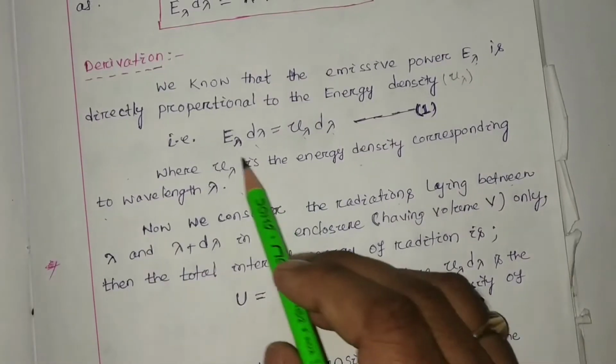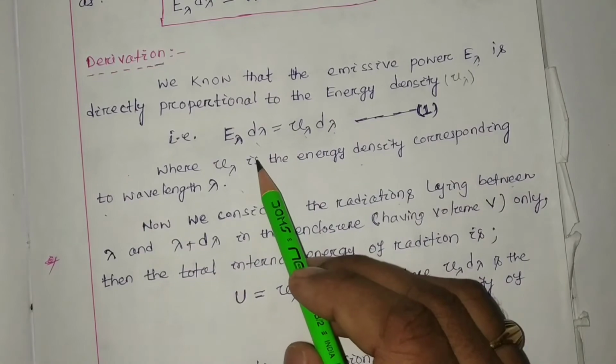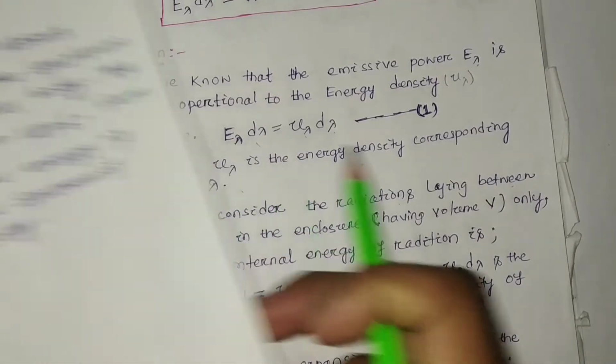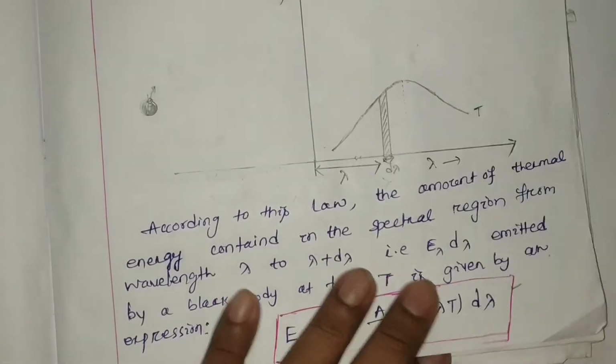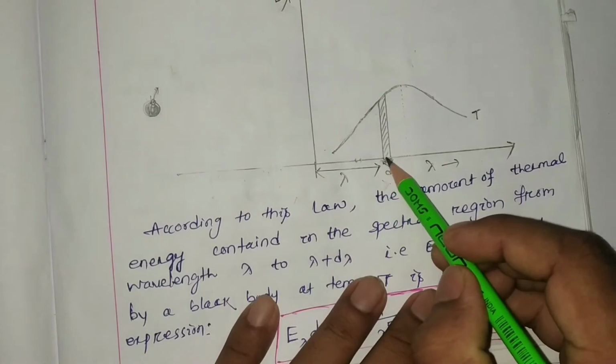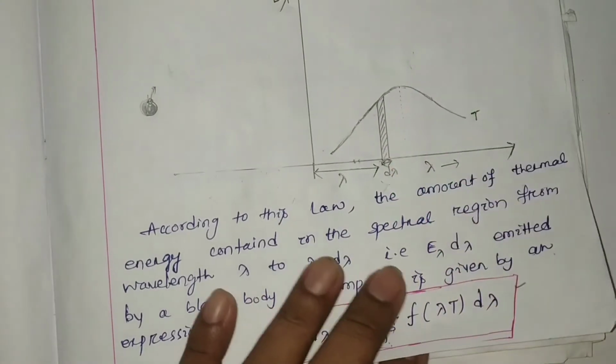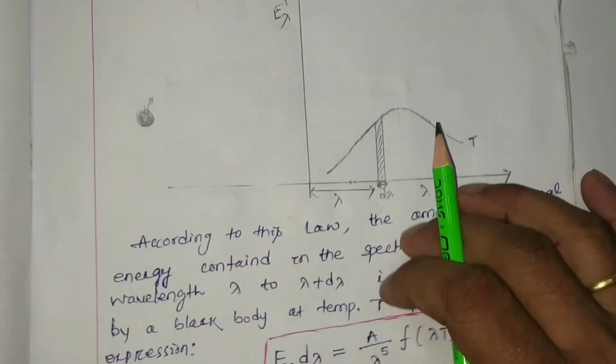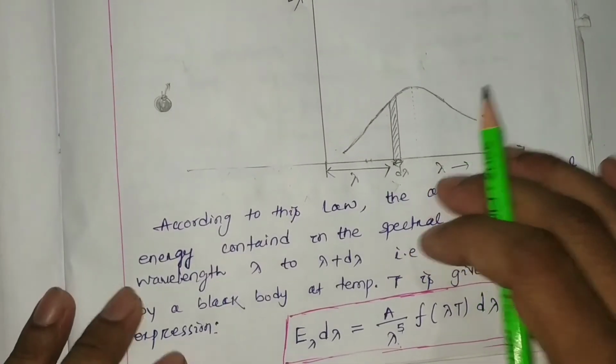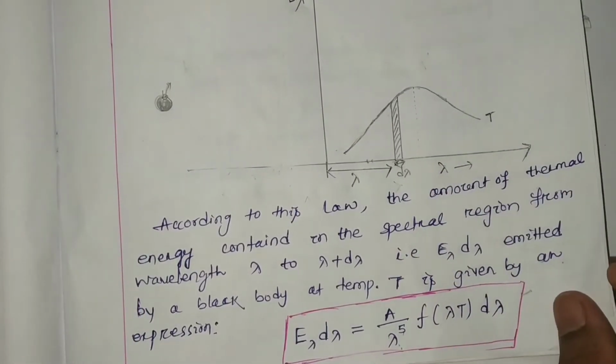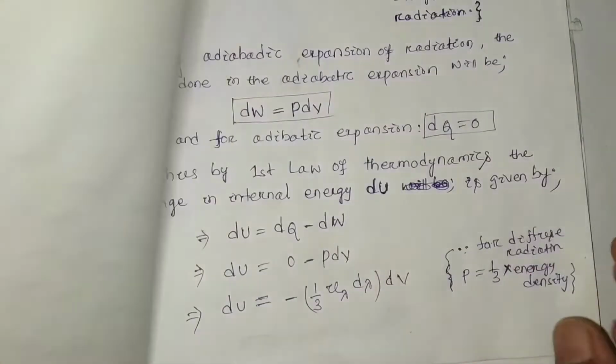Here this is the expression for a particular wavelength. Now we are going to consider the range lambda to lambda plus d lambda. In this range, whatever wavelengths we consider, we ask what the total energy radiated will be.